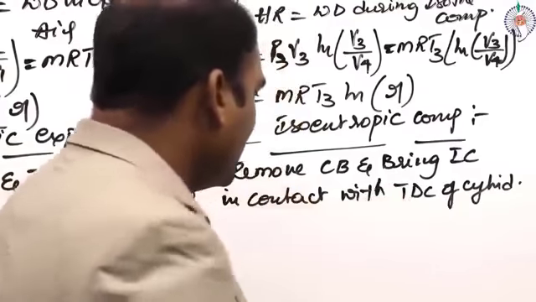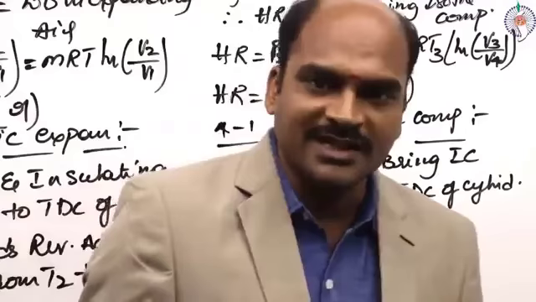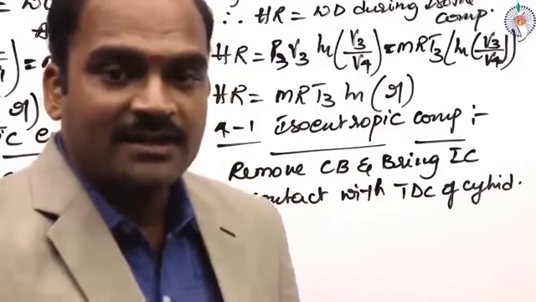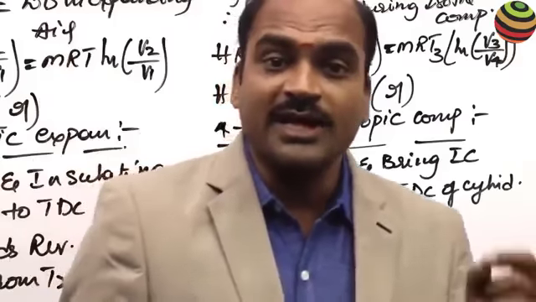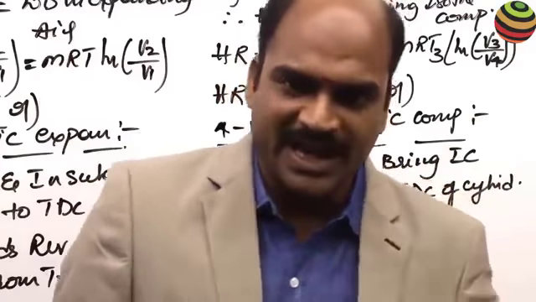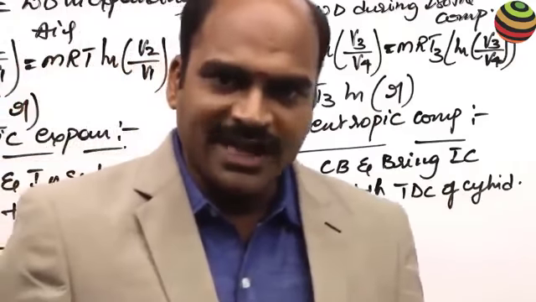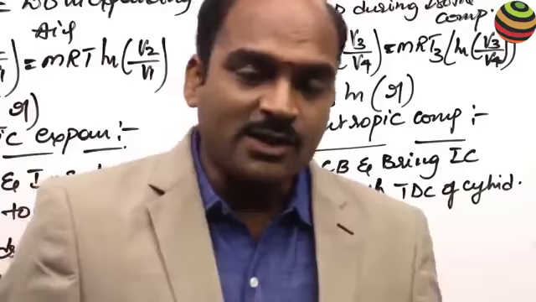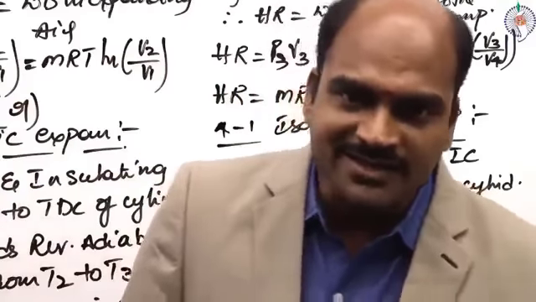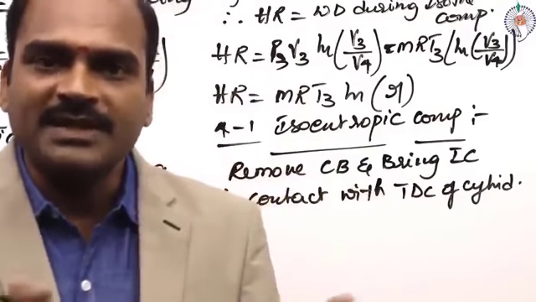Then what happens? If you are bringing the insulating cap in contact with the TDC of the cylinder, then the air is slowly getting compressed isentropically. So here no heat is added. Why? Because it's isentropic. That means according to the first law of thermodynamics, the change in internal energy, now here does internal energy increase or decrease? Increases. Why? Because it is getting compressed.